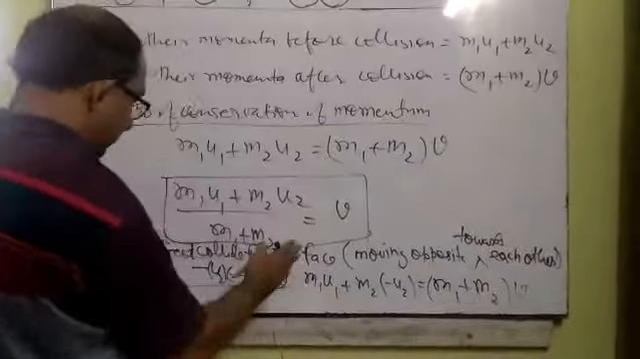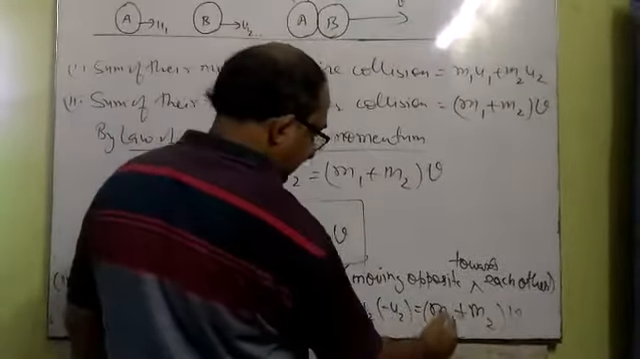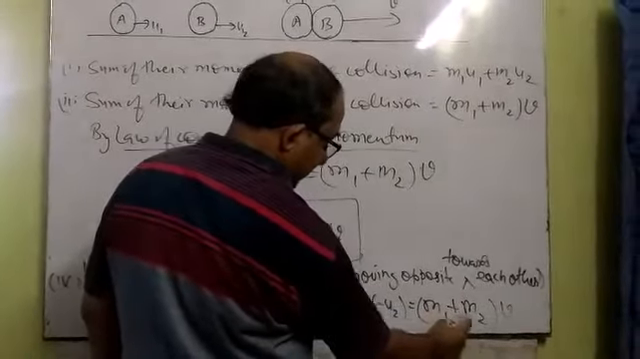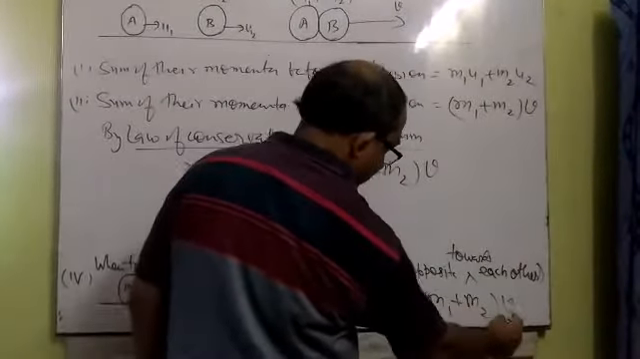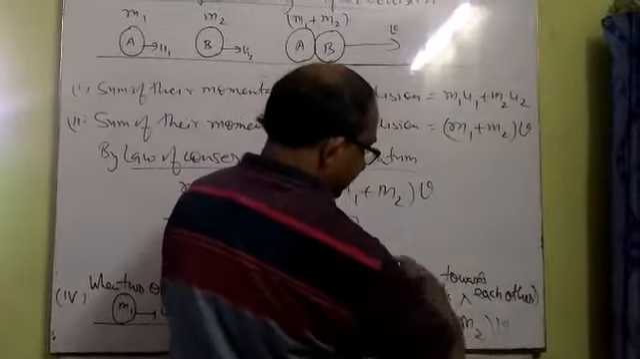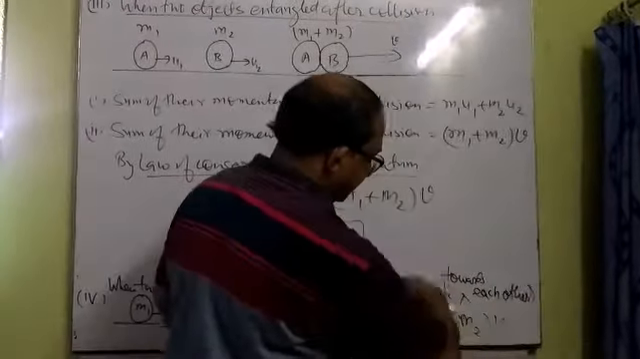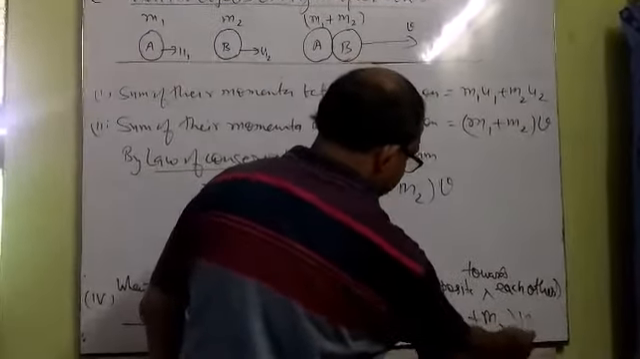But after collision, suppose they entangle, meaning they are moving together in any direction. In that case, the sum of their momenta after collision will be (m1 + m2) times v, where v is the velocity with which they both together will move either in this direction or that direction. That will be decided by the sign of this velocity.